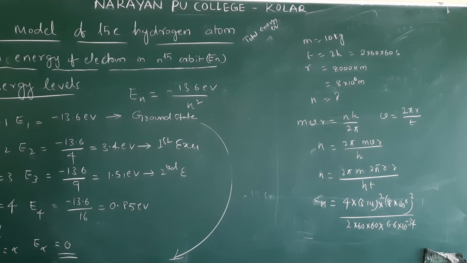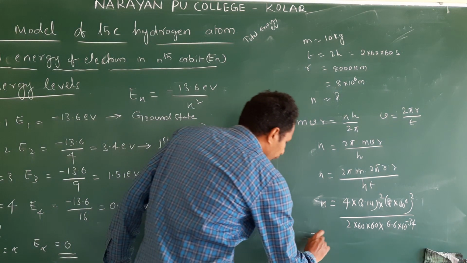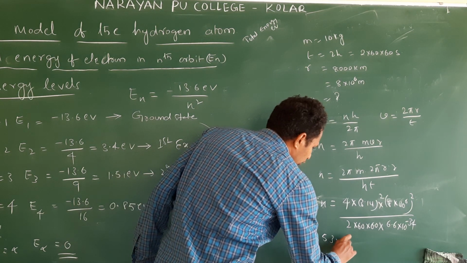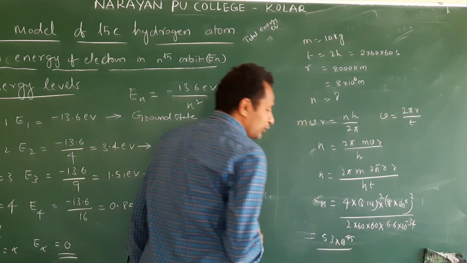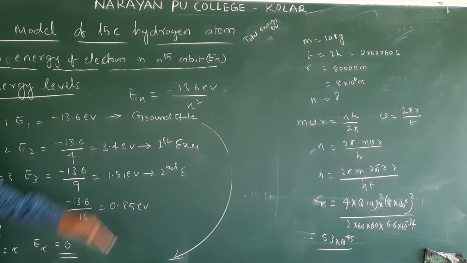What is the quantum number? You will get 5.3 into 10 power 45. You will get this quantum number if you follow Bohr's postulate. Clear?